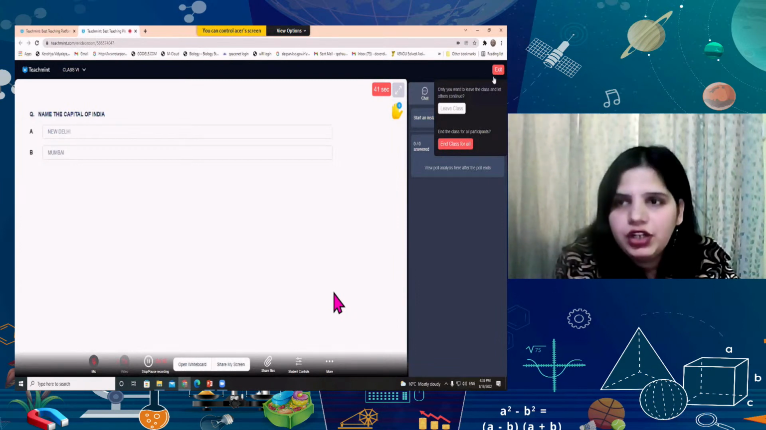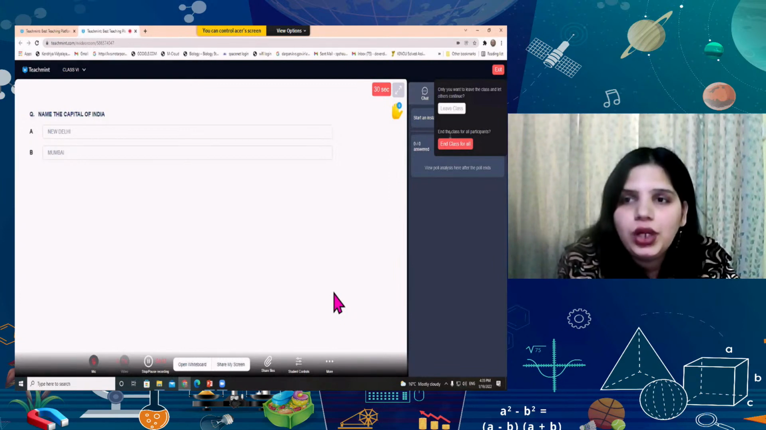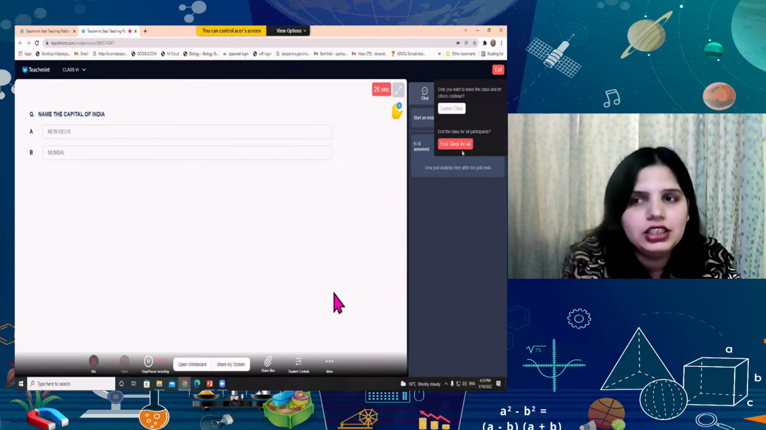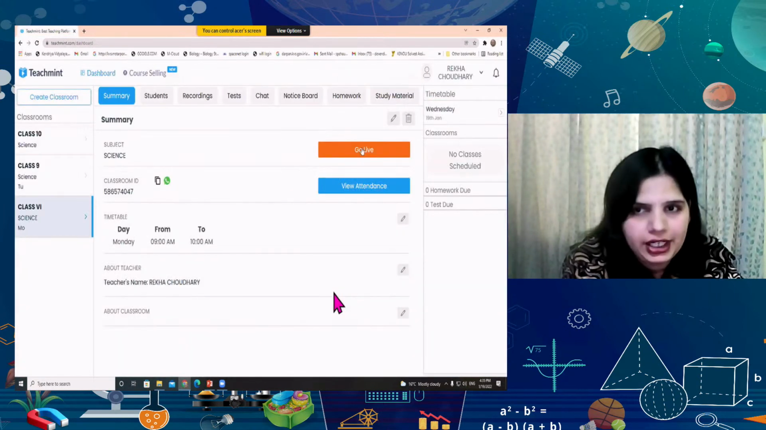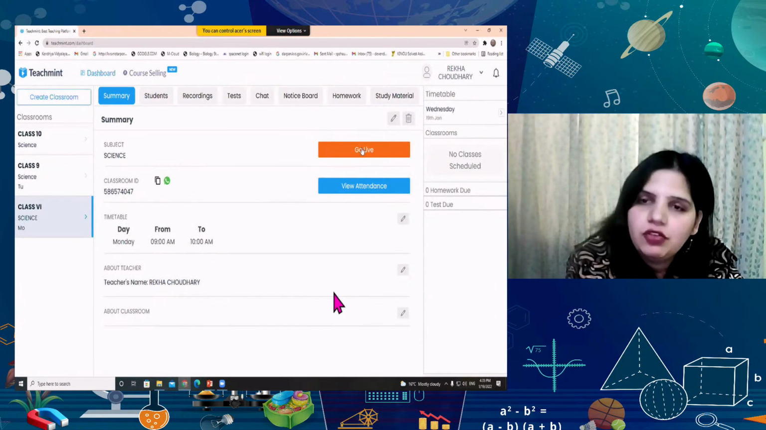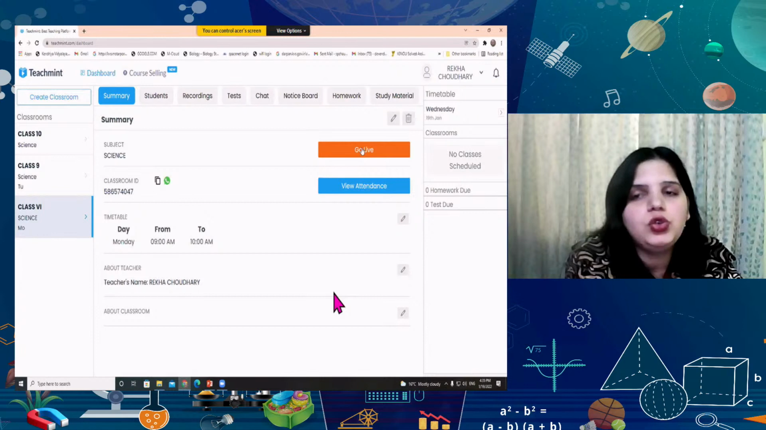When I click on the exit option, it will give me 2 features. If you really want to leave the class and let others continue, you can just leave the class. And if you want to end the class for all the students and participants, you can end the class for all. So this is an option for Go Live, where you can take live classes for your students. It will be available anytime. Whenever you want to take a live class, you can go for it. Just click on the Go Live icon.